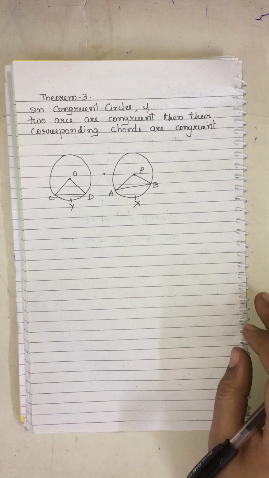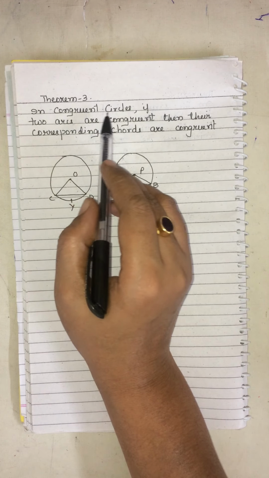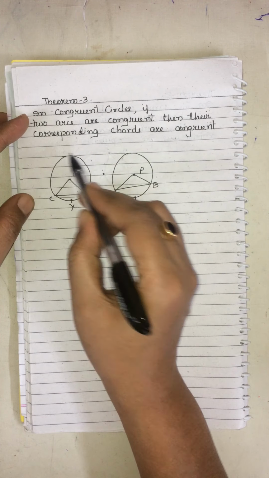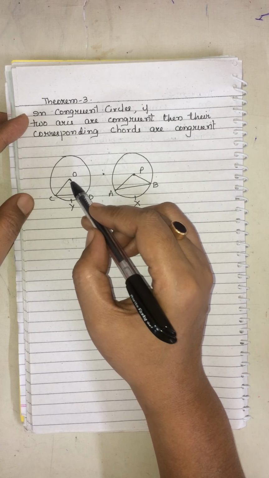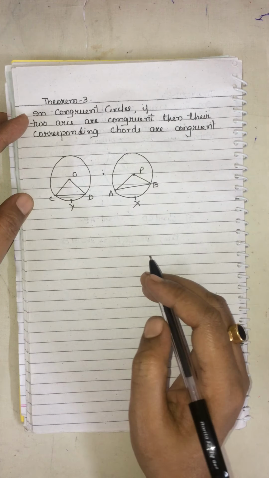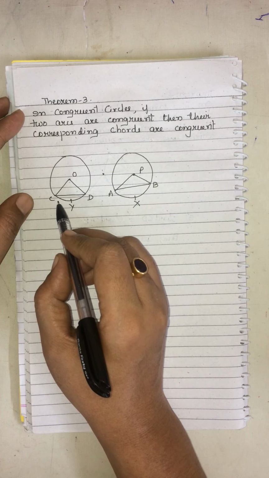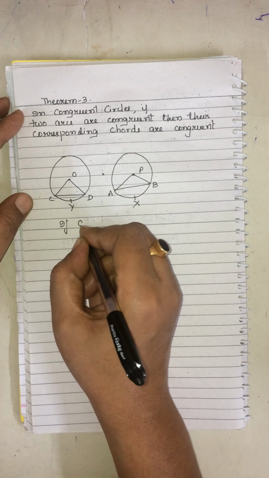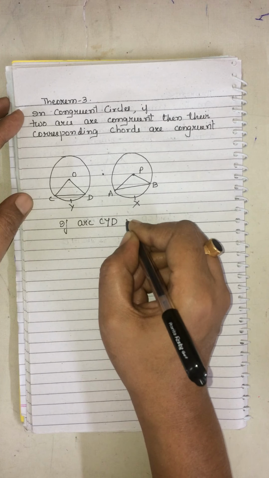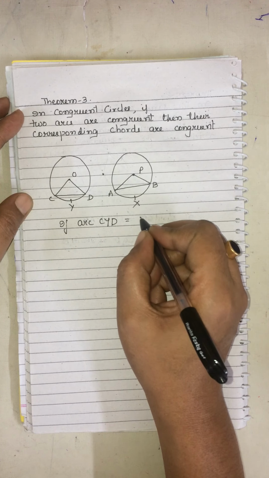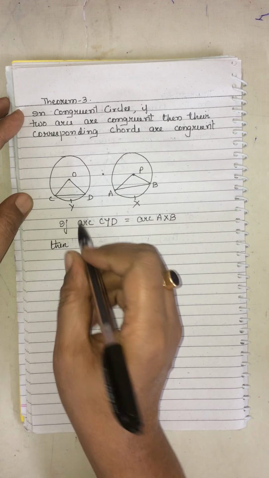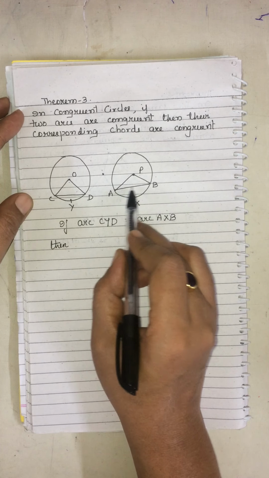And one more theorem which we have to remember is, in congruent circles, if two arcs are congruent, means these two circles are congruent to each other, means their radii are equal to each other. If let us say arc CYD is equal to arc AXB, then definitely the corresponding chords are congruent.